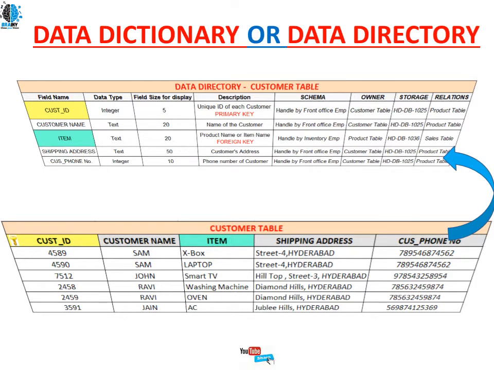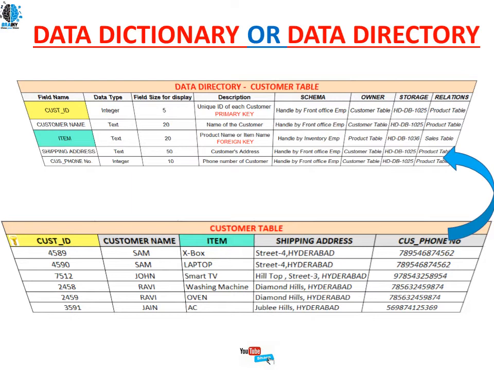So this table is going to have the data about the data. Whatever content you are seeing in our data directory customer table is metadata, not data. So what is the data? In the customer table we have data like customer ID 4589, customer name Sam, item Xbox. This is customer data.